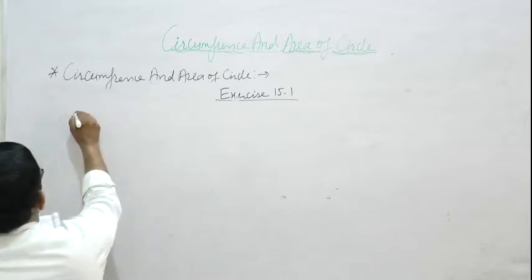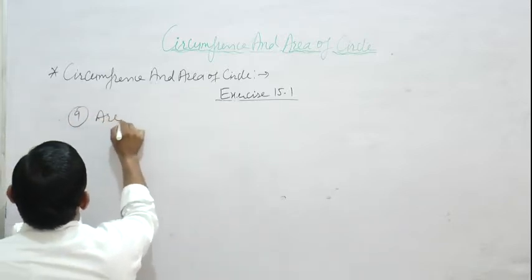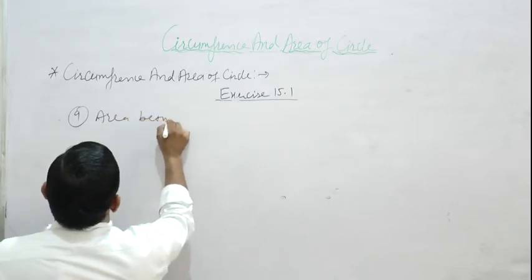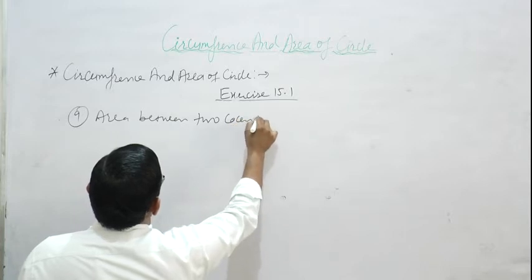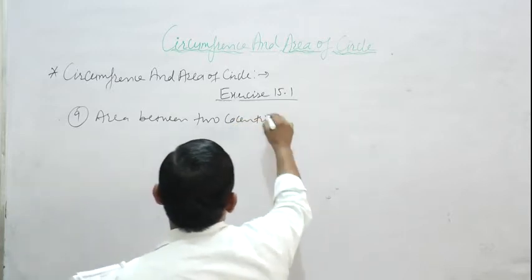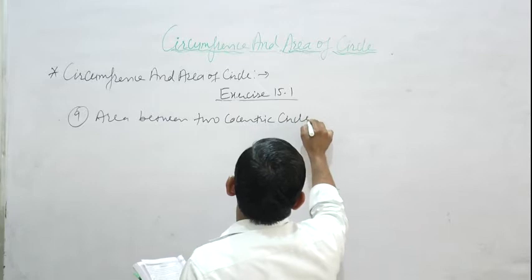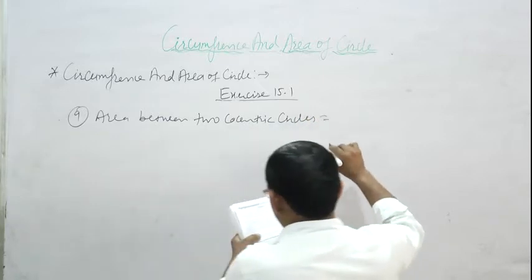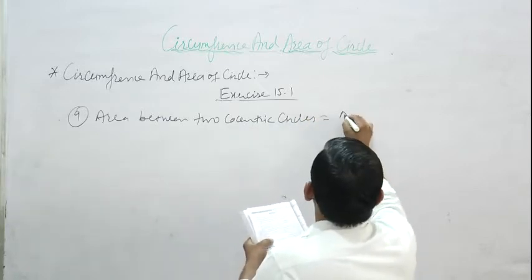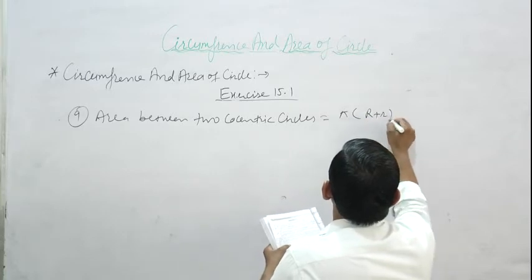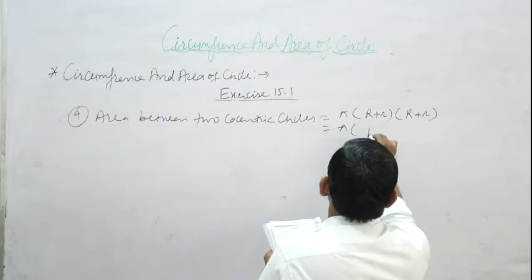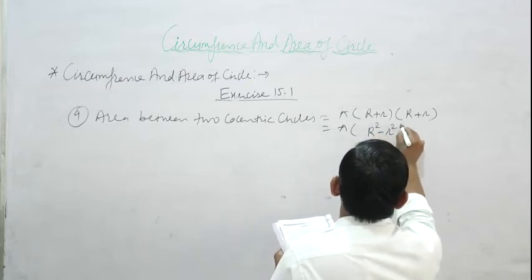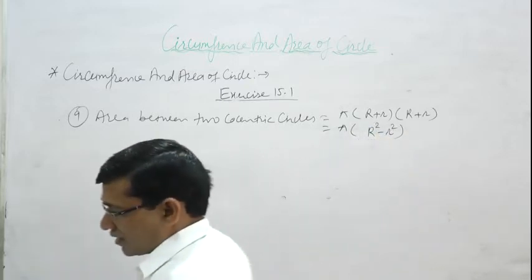area between two concentric circles is equal to pi multiply capital R plus small r multiply capital R minus small r, we can write in the form of capital R square minus small r square.